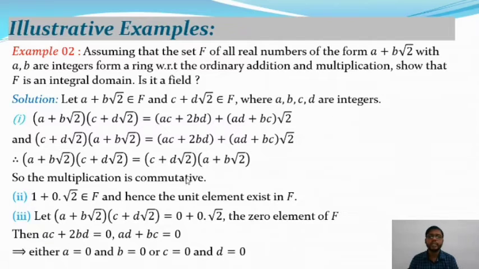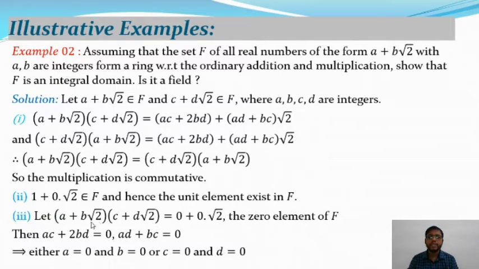So the multiplication is commutative. There exist two non-zero elements belonging to F, and the first element dot second element equals the second element dot first element. So it satisfies the commutative property, which means the multiplication is commutative. And 1 plus 0 root 2 equals 1, and 1 belongs to F. So hence the unit element exists in F as well.